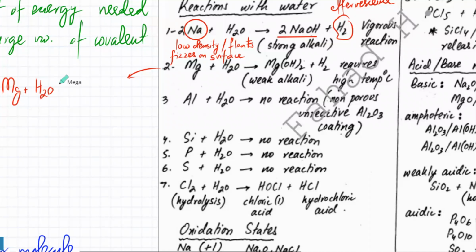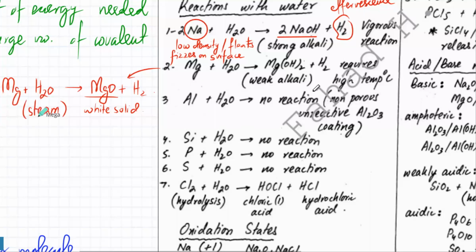And when Mg reacts with steam, it forms MgO plus H2. Remember one thing, that hydroxides and oxides are kind of the same thing. So MgO is a white solid. So when it reacts with steam, and this is steam,